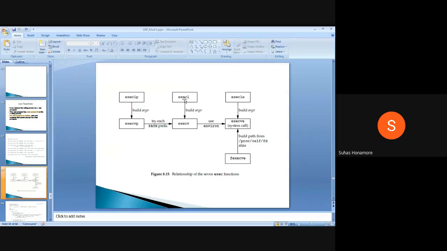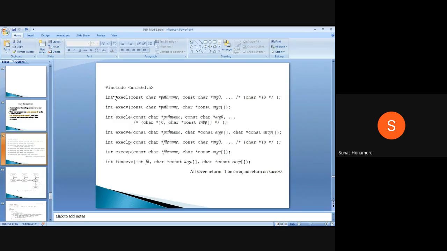The remaining ones, the 5 plus 1, which makes 6, so these are all library files. Whichever you call, these calls will all convert to this middle one. The kernel has implemented only this one system call, so whichever you call, they all convert internally to it, and it will call the actual system call. This is the actual kernel system call.